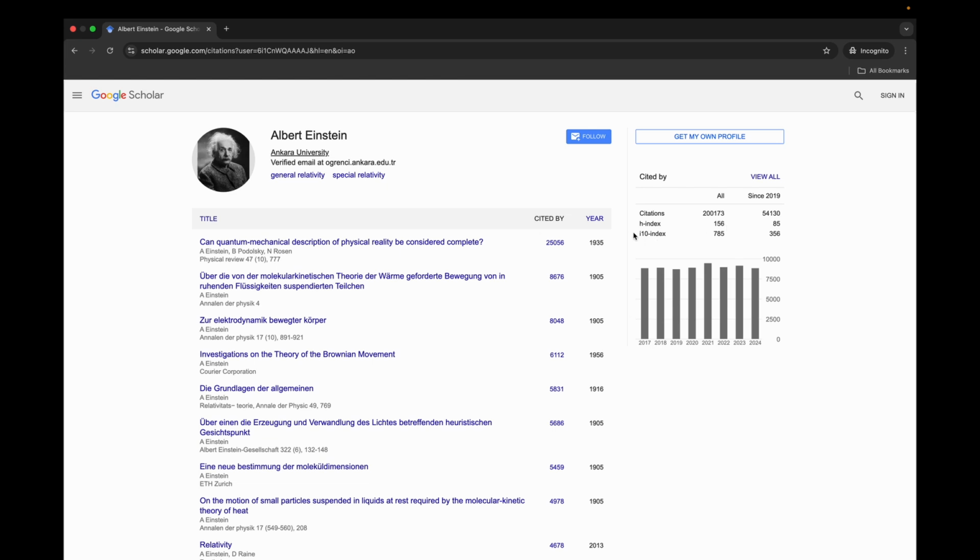Finally, you have the I-10 index. The I-10 index refers to the number of scholarly articles that have been cited at least 10 times. This focuses on articles with moderate impact, where 10 is used as sort of a generic cutoff. Usually this works pretty well to rank authors. However, this does vary by discipline quite a bit, and it does overlook some very high impact work. For example, this EPR paradox paper with over 25,000 citations is treated as any other paper that has 10 or more citations within the I-10 index.